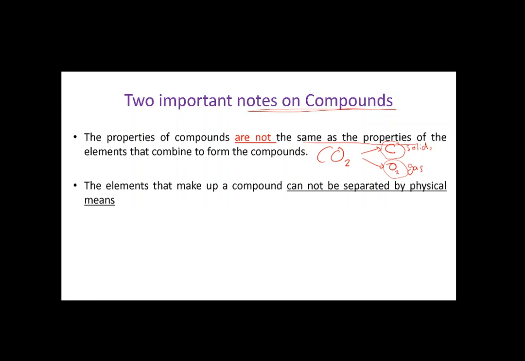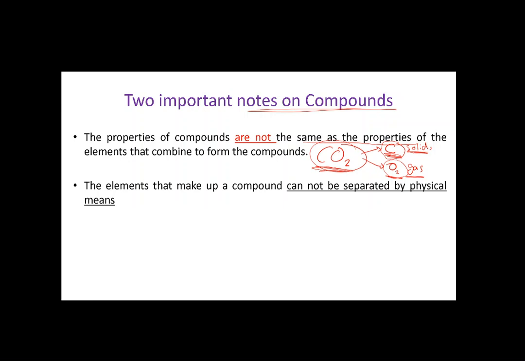So they have different properties, but when they combine together to form the CO2, CO2 has new properties, خصائص جديدة, new melting point, new boiling point, new physical properties, new chemical properties.